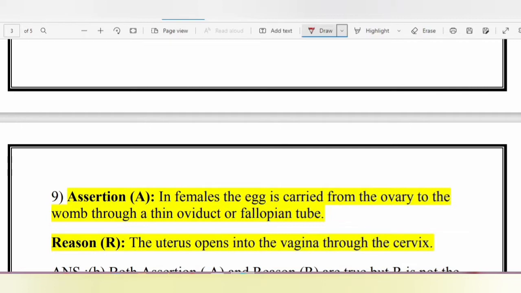Now, if you see the structure of the female reproductive system, you can see that there are two hand-like structures and the ovaries are present just like this. And here you see that this is the uterus which opens into the cervix and then into the vagina. Okay. So this is the uterus.